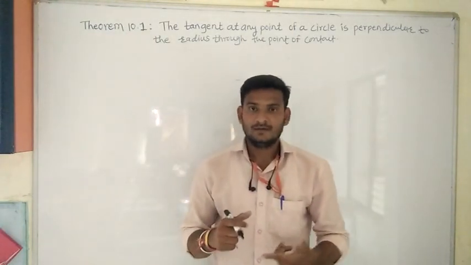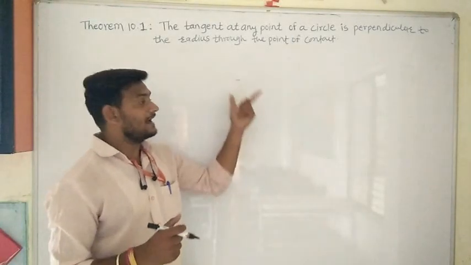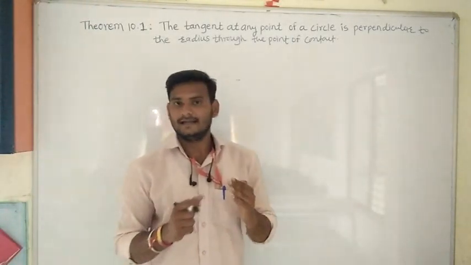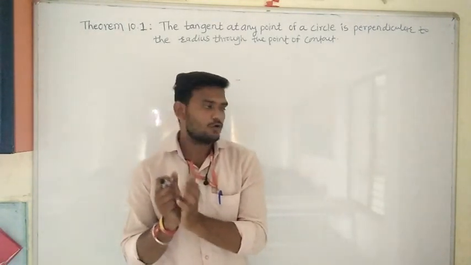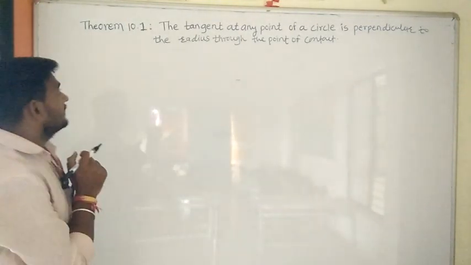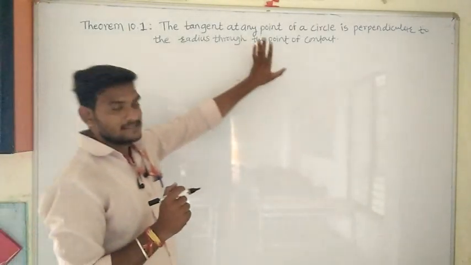And the tangent is said to touch the circle at the point of contact. This is what is said. Now what do we have to prove here? We have to prove that the tangent at a point of a circle